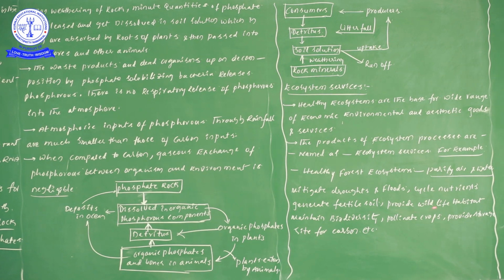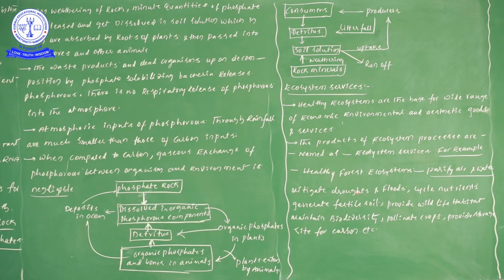Next, provide wildlife habitats and maintain biodiversity, pollinate crops, provide storage sites for carbon, and so on. Likewise, there are different types of functions according to ecosystem services. All these things we take as ecosystem services. Still, a few more services are there.